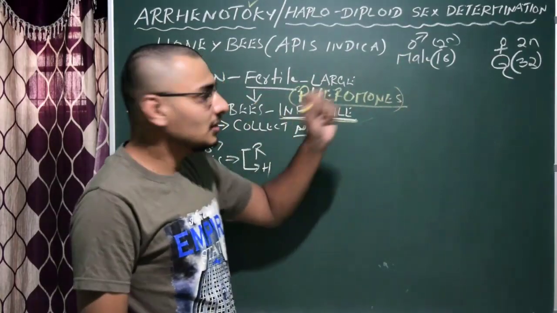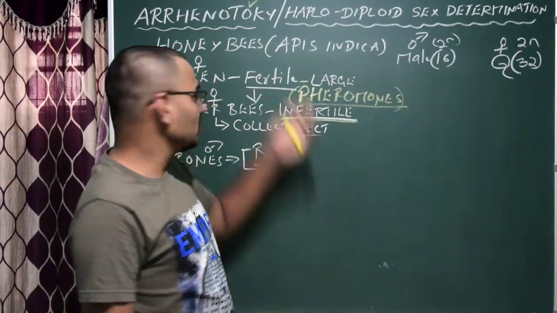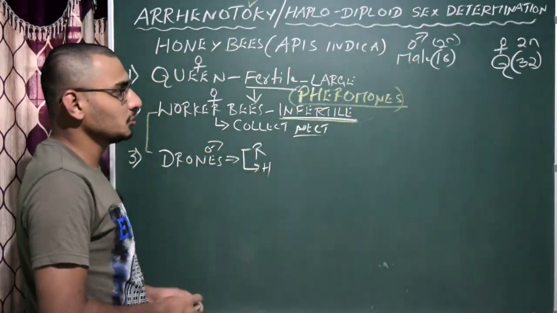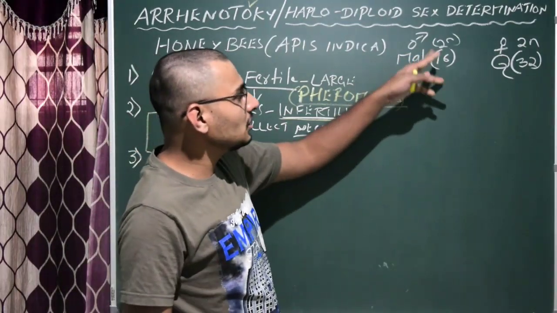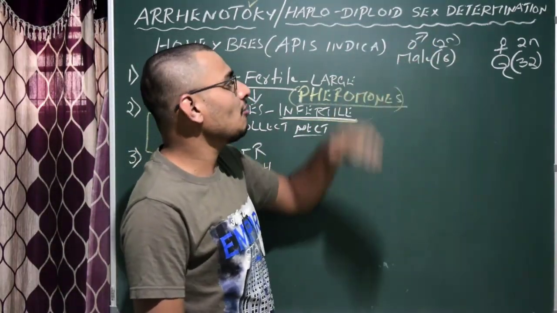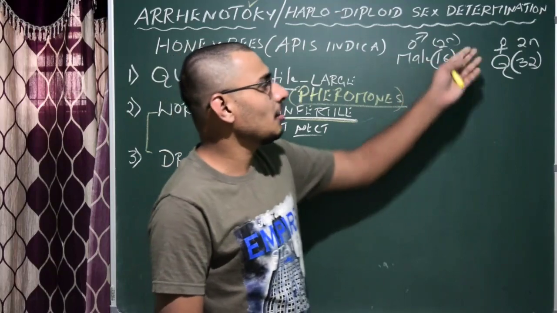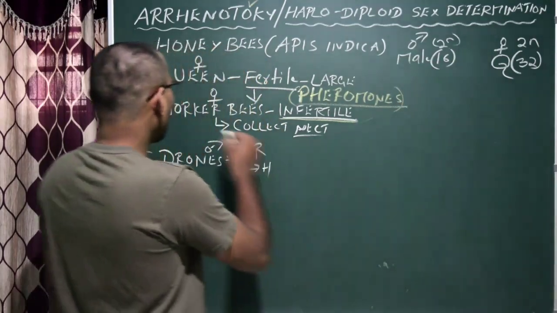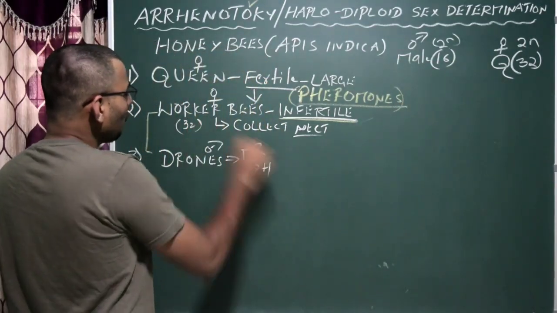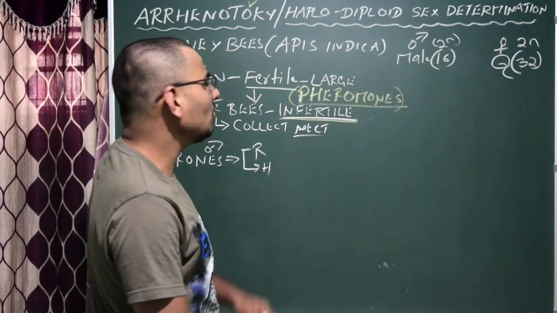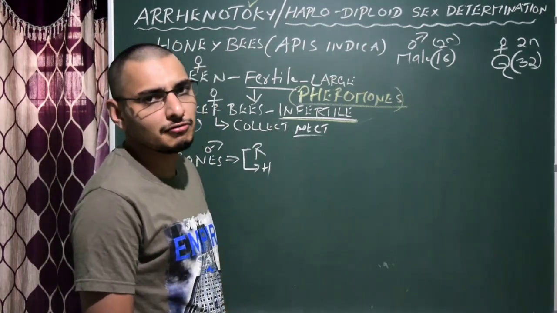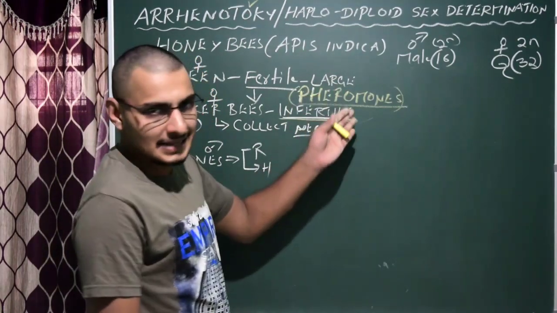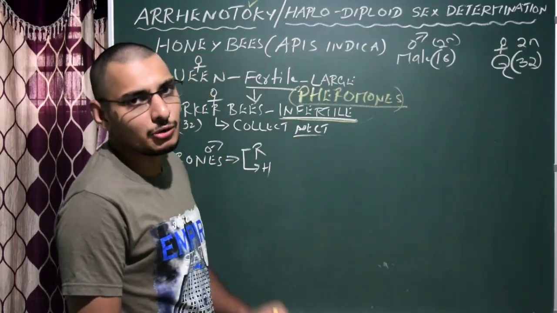See here, all the honeybees belong to the same species, in this case all the individuals, but if you look into the chromosome number in each cell of the male, it is half, that is 16, compared to the queen, that is 32. So what about the worker bees? They also have 32 as diploid state. All the females obviously have 32 chromosomes in each cell, whereas all the males have only 16 chromosomes.